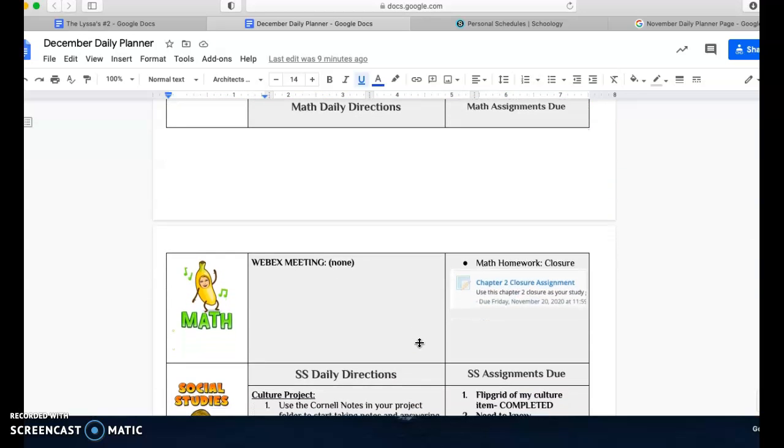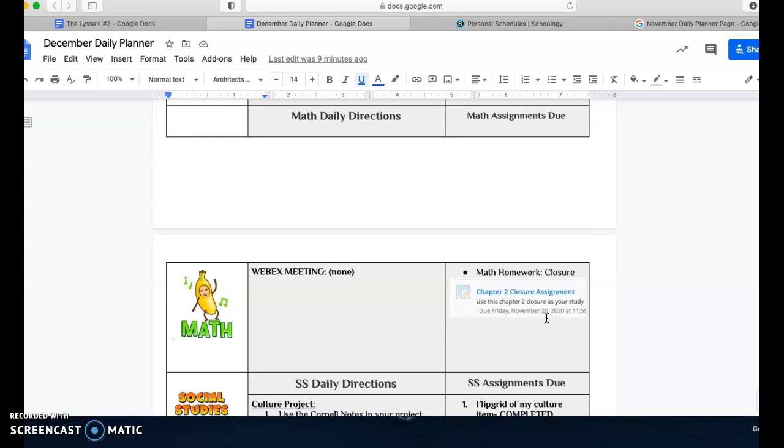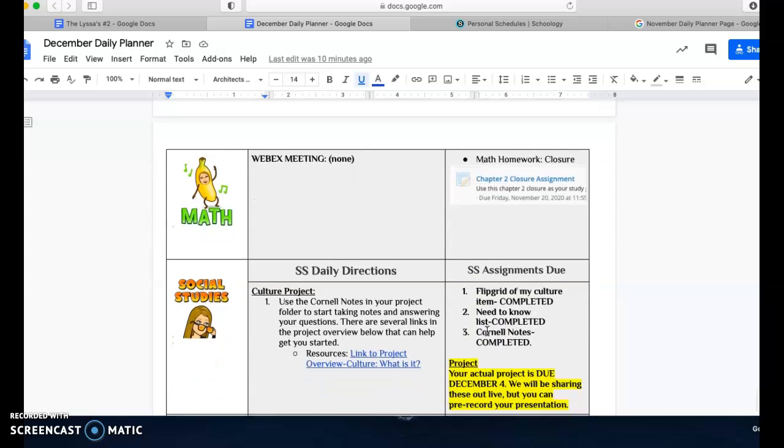For math today, this is your day to study for the Chapter 2 assessment that's coming up on Friday. We will meet again on Thursday and go over the Chapter 2 closure. That's your assignment for today. But know that we're going to practice on Thursday together in our WebEx meeting and take that assessment on Friday.